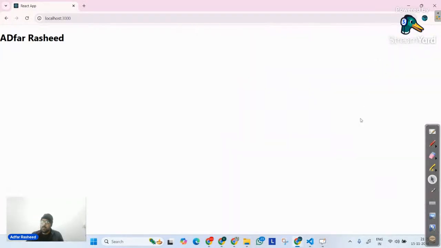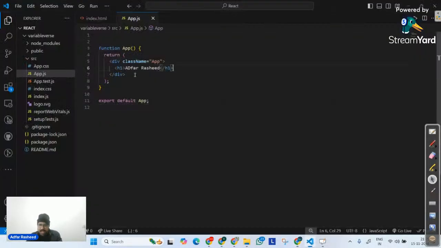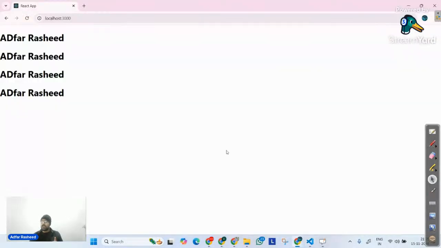So can I say whatever changes I am making here in my app.js, those are the changes that are reflected in the output? Yes. Which means somehow this app.js is connected with my index.html file that we have inside the public folder. So we have to understand this particular connection. That's why we have to understand the flow of the folder structure. And once you understand that, we will automatically understand everything.